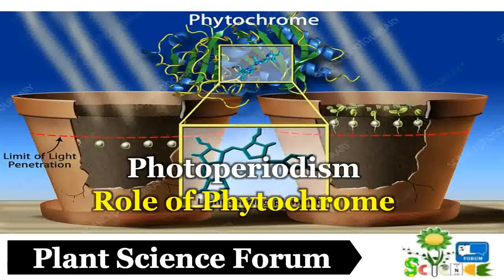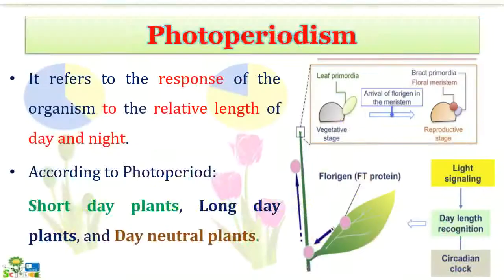Now in this video we are going to discuss phytochromes, which is covered under the broad topic photoperiodism. Just to revise what photoperiodism is: it refers to the response of organisms to the relative length of day and night, and on that basis, according to the photoperiod, the plants are divided into three categories: short day plants, long day plants and day neutral plants.